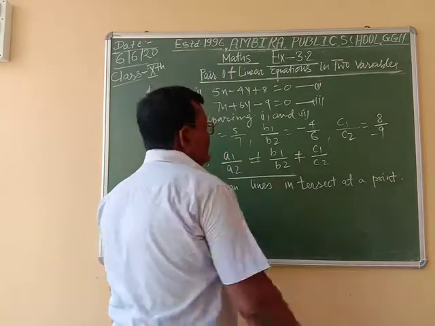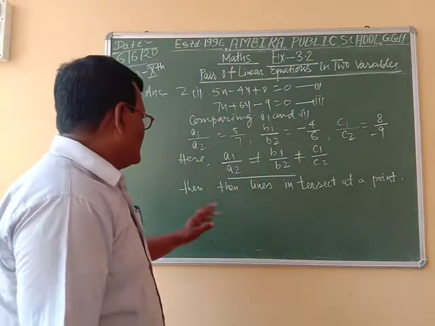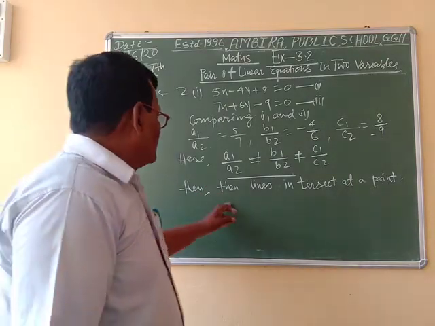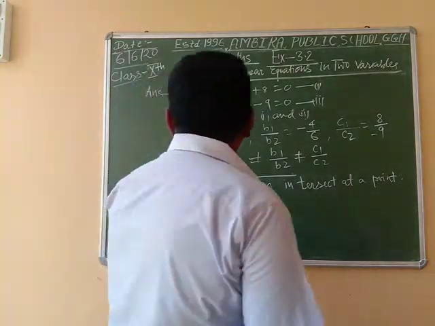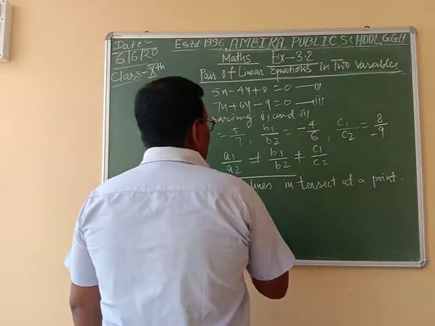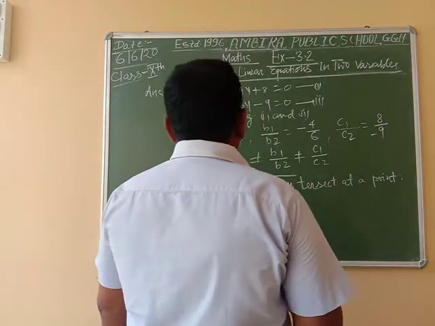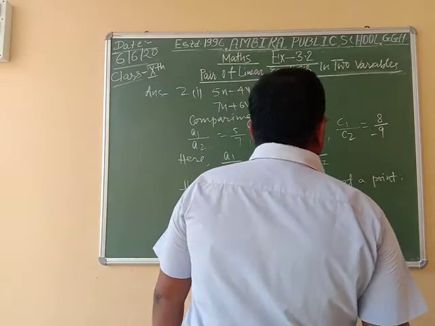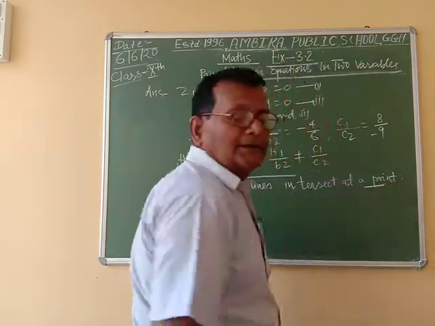A1 by A2 is not equal to B1 by B2. In this condition, the lines intersect at a point in this system.